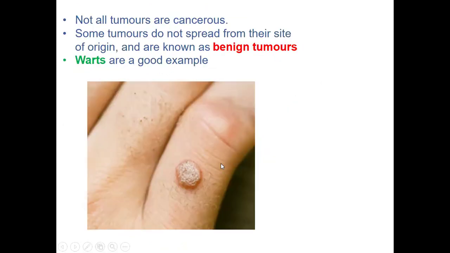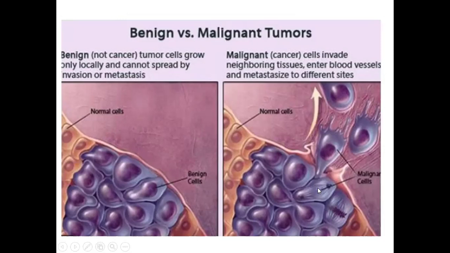However, not all tumors are cancerous. Tumors that are not cancerous are called benign tumors. So here we shall just have a mass of cells. It will not really affect the body part so much. But the cancerous ones are the ones that are able to disintegrate, then go and invade other parts of the body. So these malignant tumors are the ones that go through metastasis.